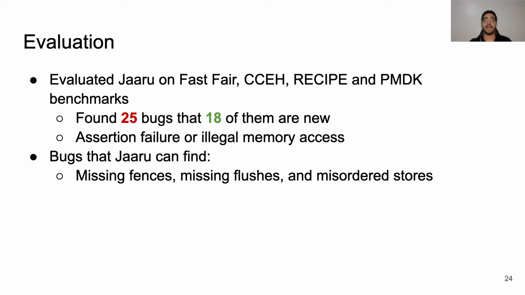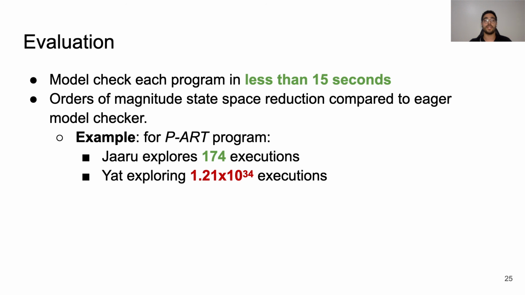We have evaluated Jaaru with FastFair, CCEH, RECIPE, and PMDK benchmarks, and we found 25 persistency bugs, 18 of which haven't been reported before. The majority of these bugs cause the program to crash due to assertion failures or illegal memory accesses. Some of these bugs are atomicity violations in which a partially completed update leaves the data structure in an inconsistent state. Jaaru can identify different types of bugs, including missing fences, missing flushes, and misordered stores and flushes that can cause atomicity violations. At the end, Jaaru can model check each RECIPE program in less than 15 seconds.